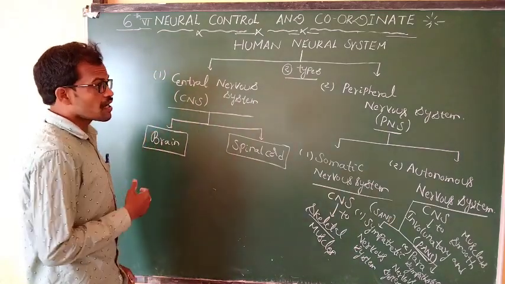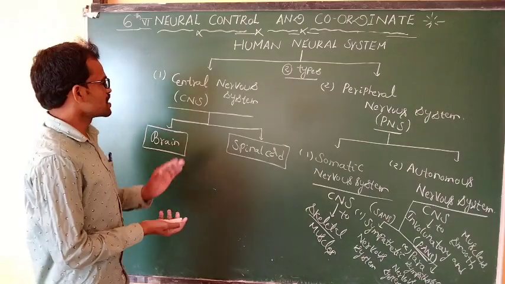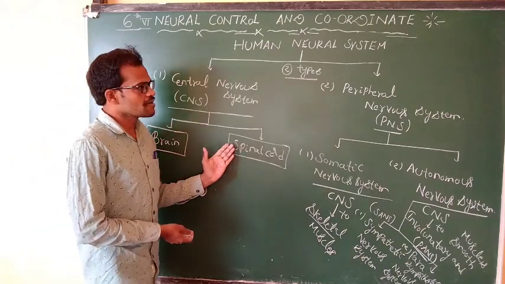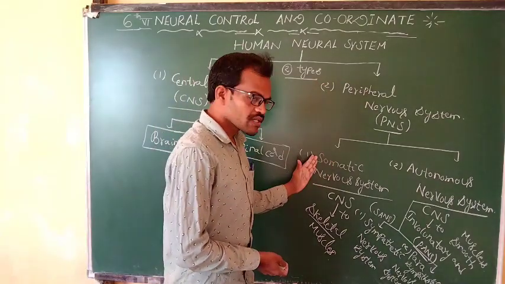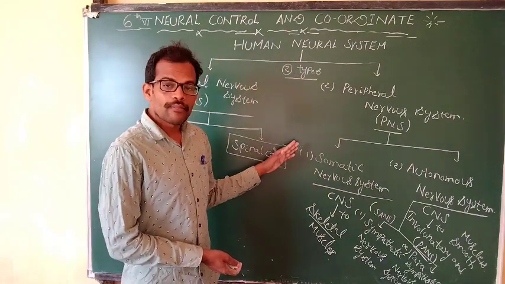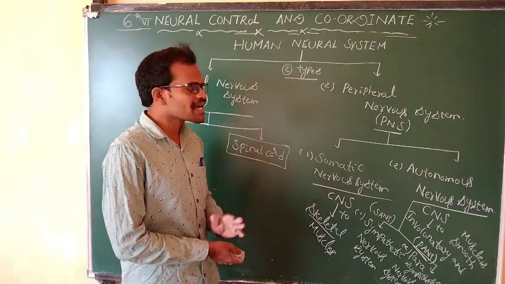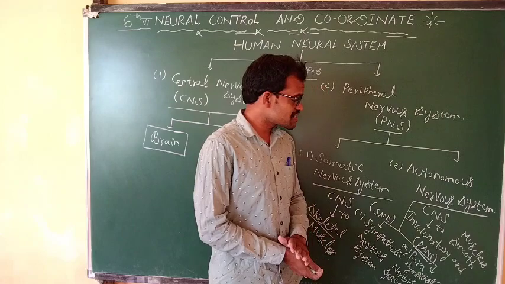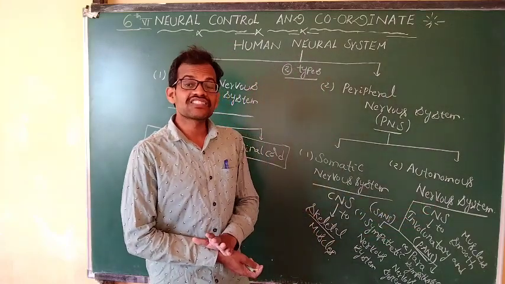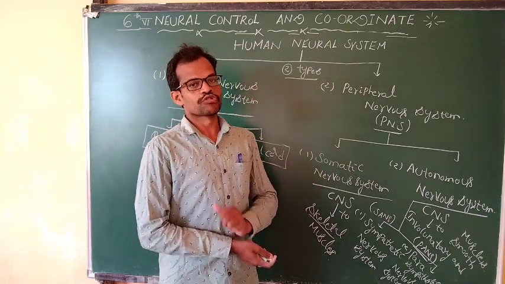In summary, the human neural system is divided into two types: the central nervous system and the peripheral nervous system. Central nervous system means brain and spinal cord. The peripheral nervous system means somatic neural system and autonomous nervous system. Somatic neural system means the neurons pass the information from the central nervous system to skeletal muscle. That is the somatic neurons. Next, autonomous nervous system means the information passed from the central nervous system to involuntary and smooth muscles.